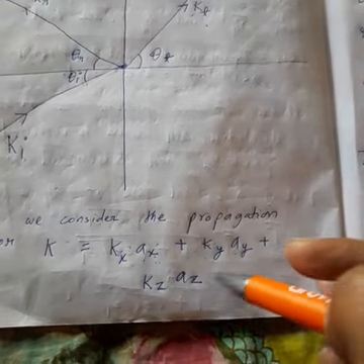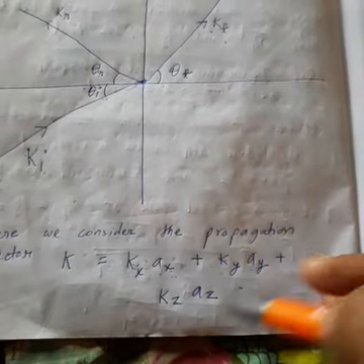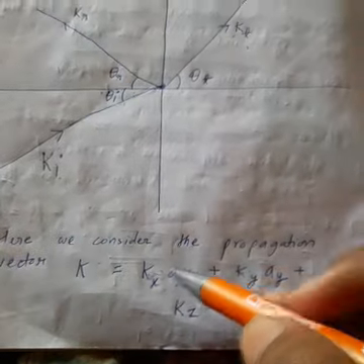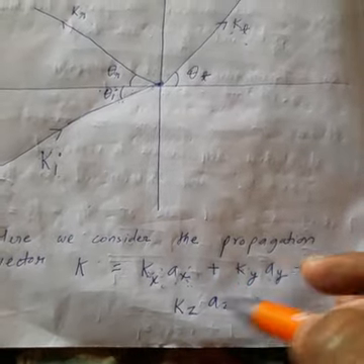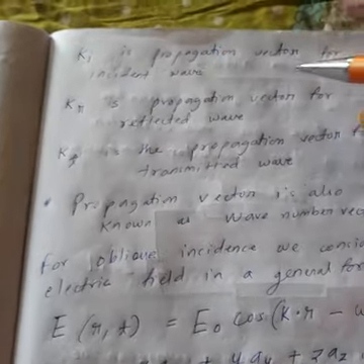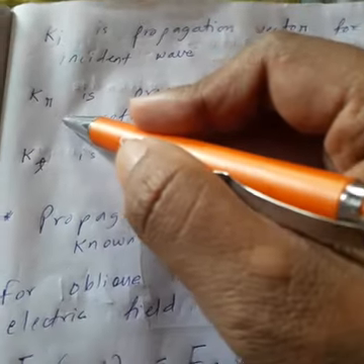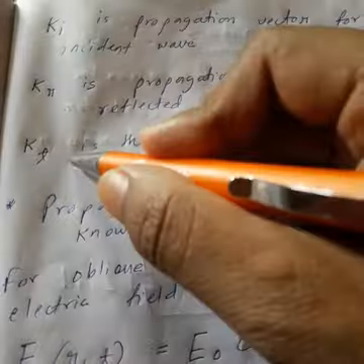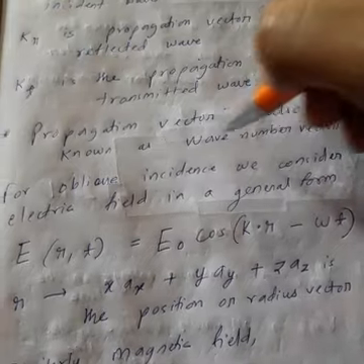ki1ax, ki2ay, ki3az. Similarly, kt will be kt1ax, kt2ay, kt3az. Similarly, kr will be kr1ax, kr2ay, kr3az. Okay, so all the three propagation vectors I have defined: ki for incident wave, kr for reflected wave, kt for transmitted wave. Now you remember this propagation vector is also called the wave number vector.